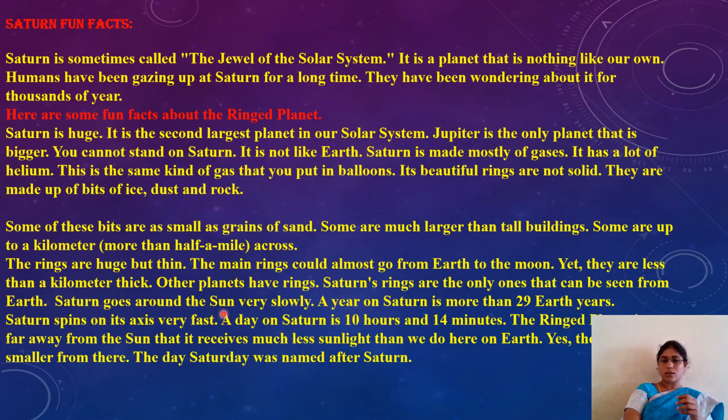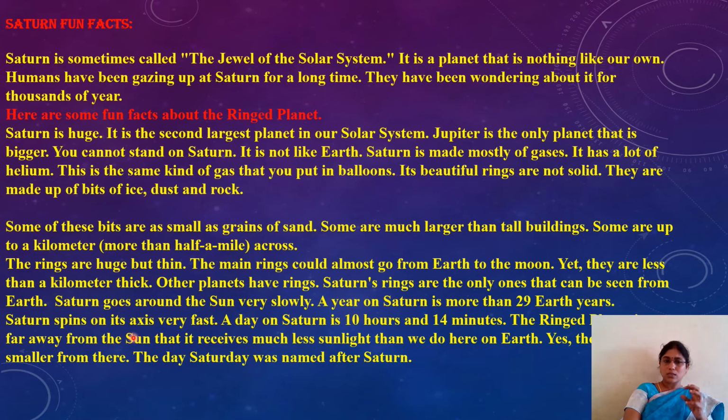Saturn goes around the Sun very slowly because the distance from the Sun to Saturn is very far. To complete one revolution, Saturn takes 29 Earth years. One Earth year is equal to 365 days. See how many years?